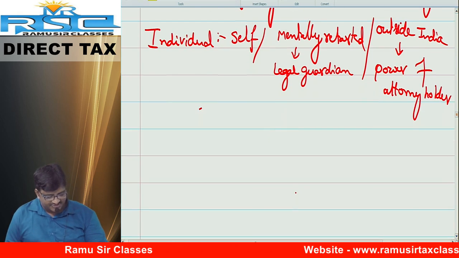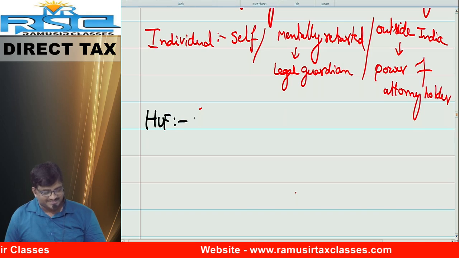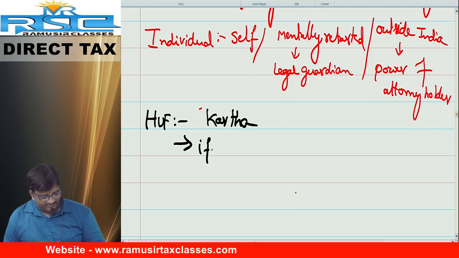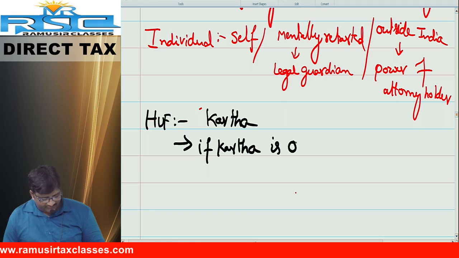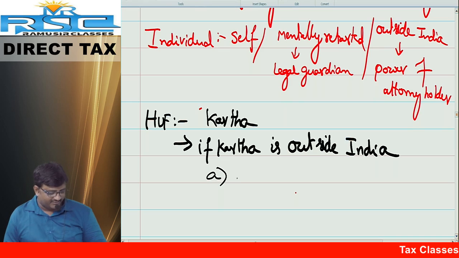Next topic, a surprising topic: HUF. Everybody, I know your first answer. Who can sign? Karta. Very good. This is common, but your examiner's favorite question: if the Karta is outside India, who can sign? Don't worry, here multiple choice options are also there. Option A, next member can sign.